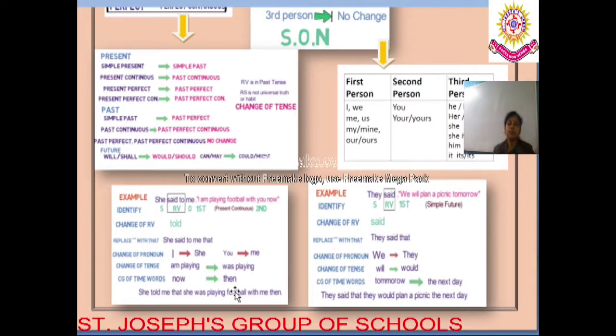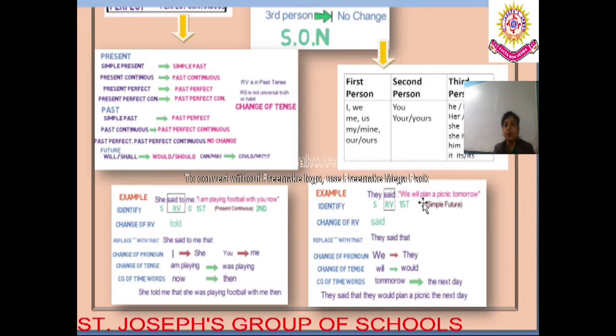So now finally how the sentence will look like after getting it converted? The sentence will look something like this. She told to me that she was playing football with me then. So here the complete sentence has got changed. The meaning is same, but the direct speech is now transformed to indirect form. Let us look into another example to understand it more clearly.